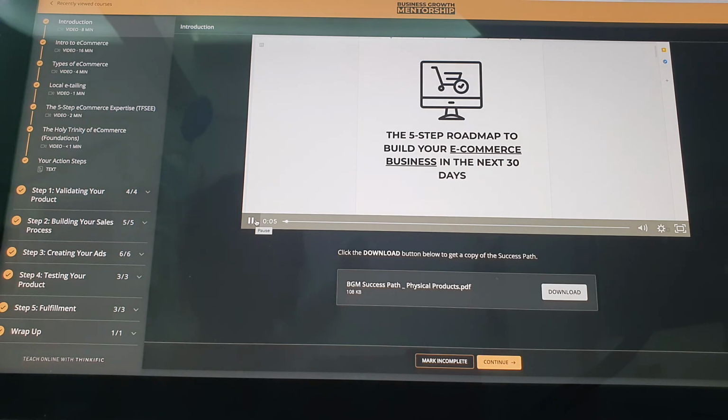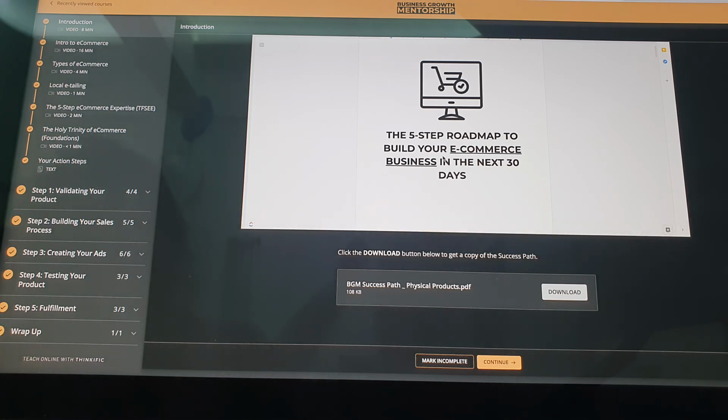So in this module, we'll be sharing with you the 5-step roadmap to build your e-commerce business in the next 30 days. When you say e-commerce, you're selling physical products online. And when you say roadmap, this is the step-by-step action plan so you don't get lost. It's like your map, especially if you're getting started, if you're not techy, and if you have no background or experience in marketing online. This is the right module for you.